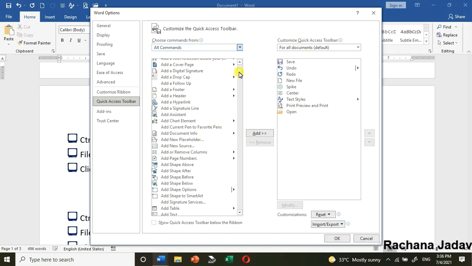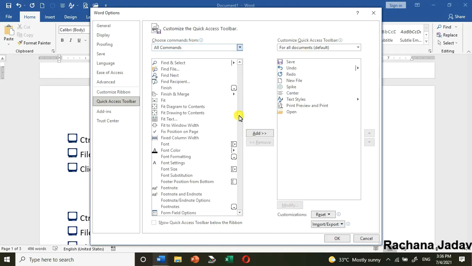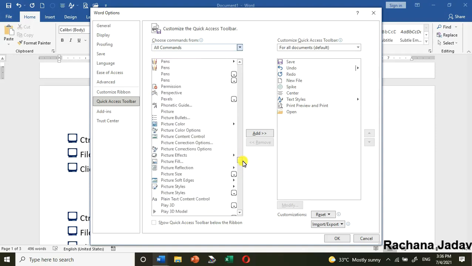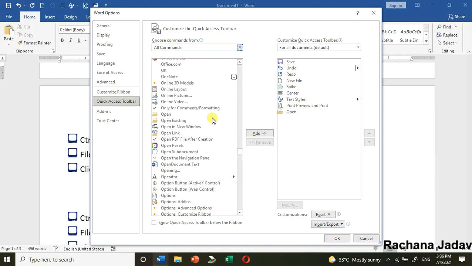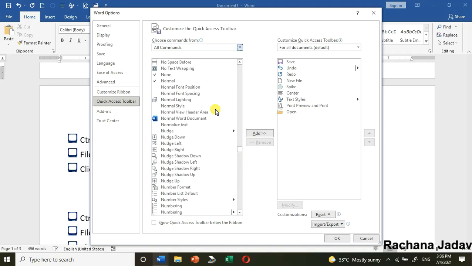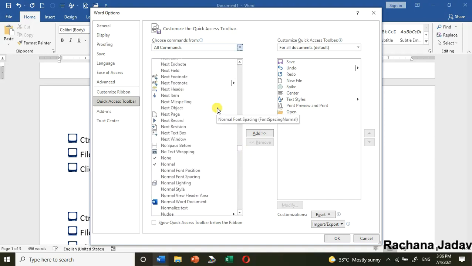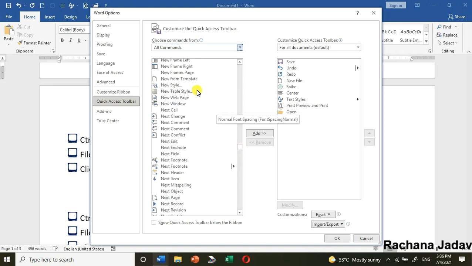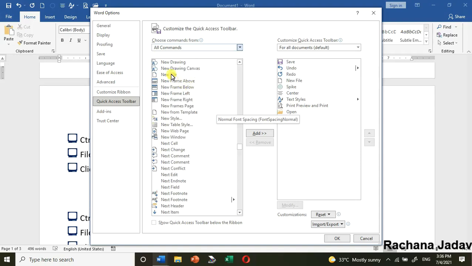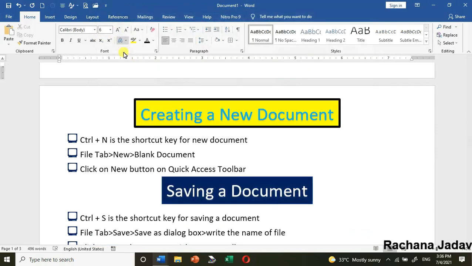ओके देखो मैं आपको बता रही हूँ, ऐसे ही आप दूसरे भी ले सकते हो. You can go for another one, like I will go to n. You can see here n, right? I already have it, so I have to not select it. You can see here new file option. Okay, मेरे पास already है, so yes, you can click on it and click on add. Okay, so this way you can go for many commands which you wanted on the quick access toolbar.